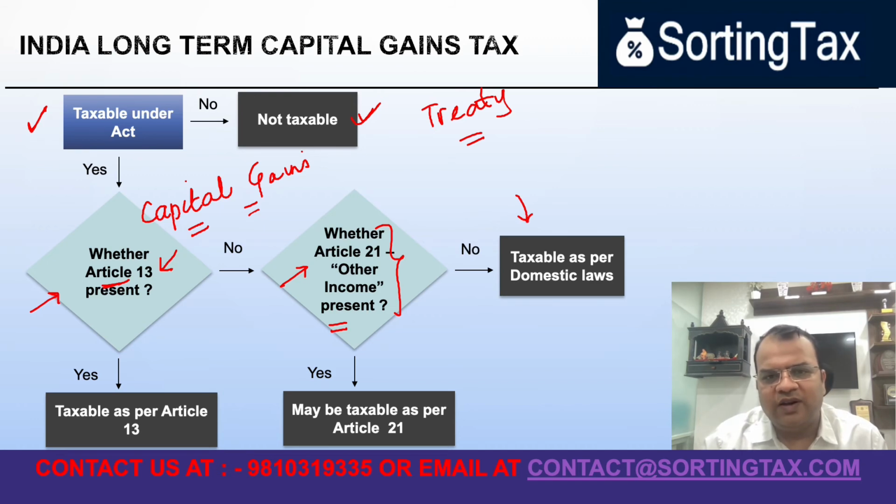Now, in order to claim exemption on such capital gains taxation, you need to be a tax resident of the foreign country, and therefore a tax residency certificate is something which is a bare minimum requirement of the Indian government that you must have. Otherwise, the benefit of the treaty is not given.